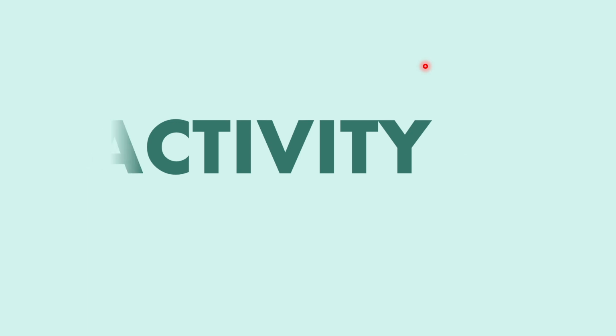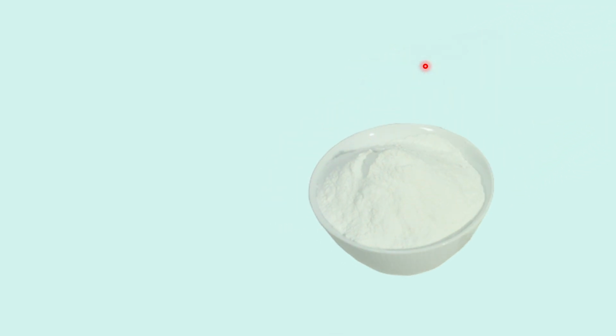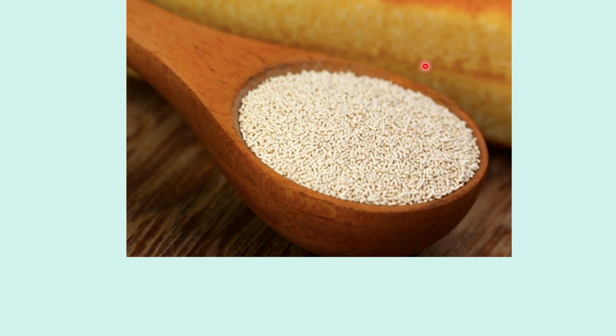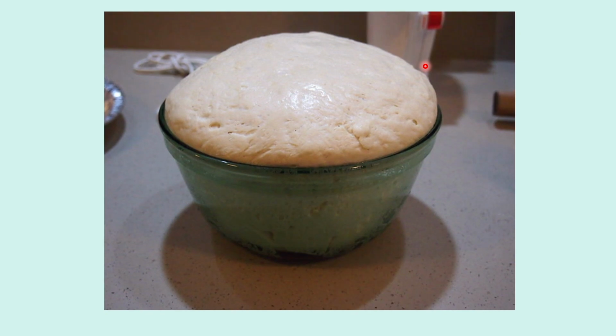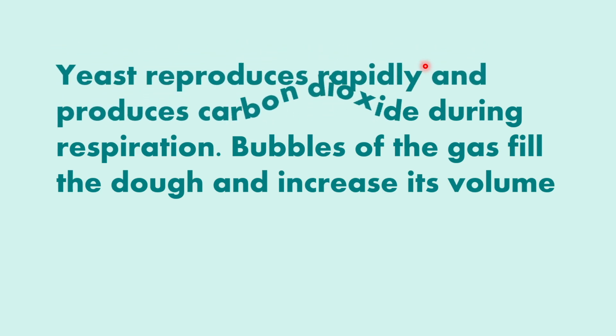Activity 1 will help you understand. Take a bowl of flour, add 1 teaspoon of sugar to it, add water to it. Now your solution will look like this. Don't forget to mix it. Now add yeast powder to it, which is the main ingredient in it. Now you will see the dough rising. What might be the result? The result is simply because yeast reproduces rapidly and produces CO2 during respiration. Bubbles of gas fill the dough and increase its volume. Yeast actually multiplies in the solution present in activity 1.